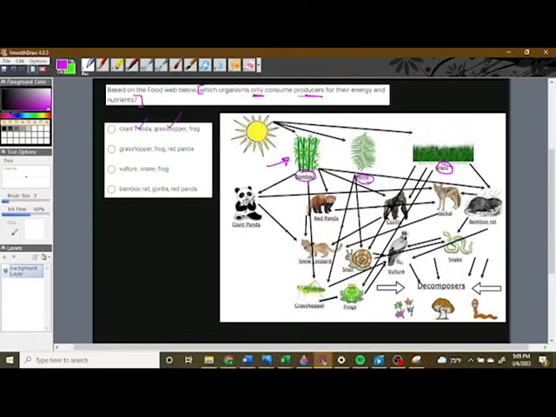Well, we see the frog here eats grasshoppers, which the grasshopper is, of course, a consumer because it eats other living things, in this case, bamboo and ferns. So the frog does not only eat producers. So this makes this one wrong. Let's try this one out.